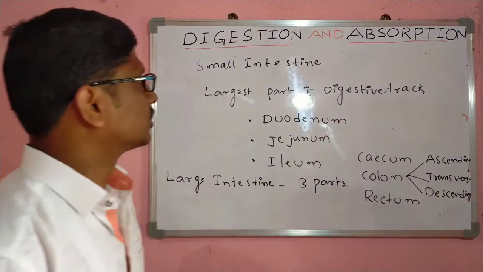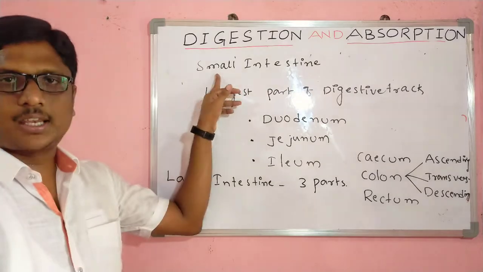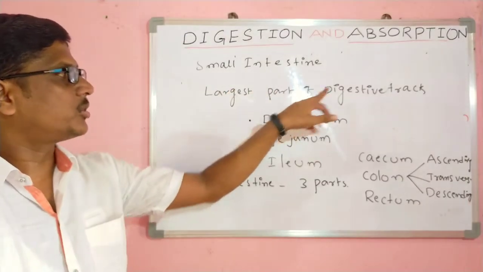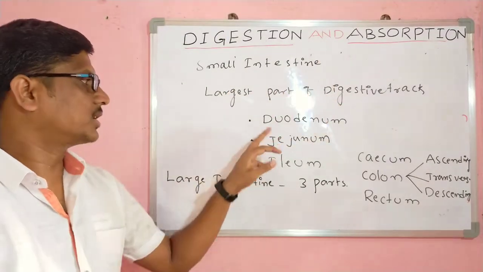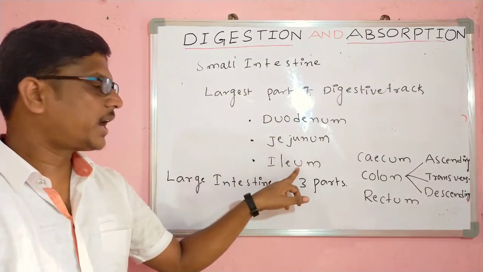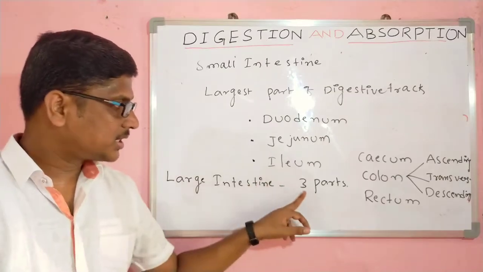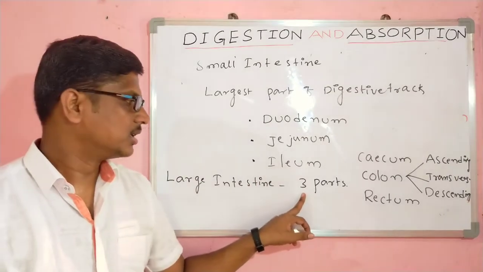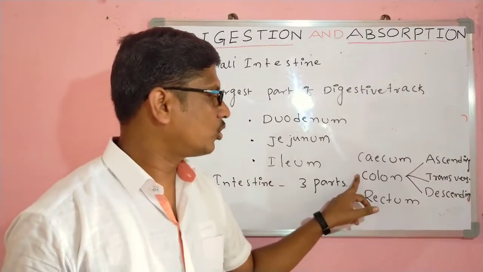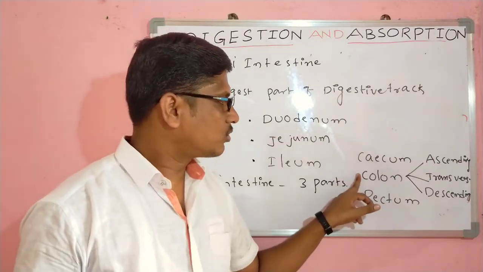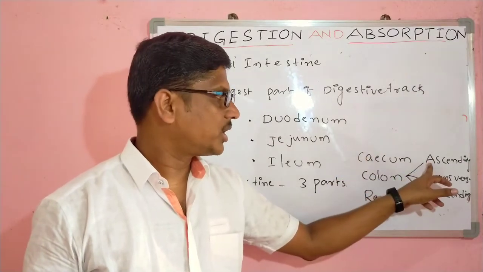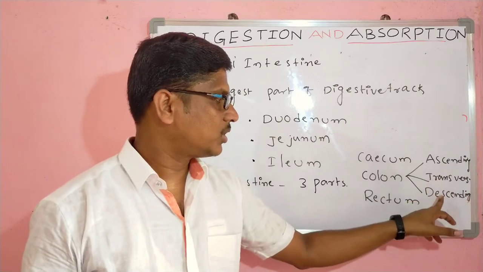See, here the stomach opens into the small intestine. The small intestine is the largest part of the digestive tract. It contains three parts: the duodenum, jejunum and the ileum. The ileum opens into the large intestine, which has three parts: cecum, colon and rectum. The colon again divides into the ascending colon, transverse colon and descending colon.